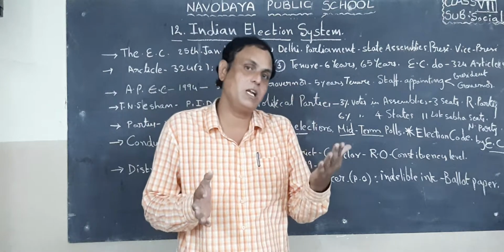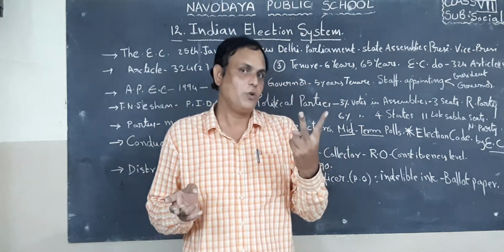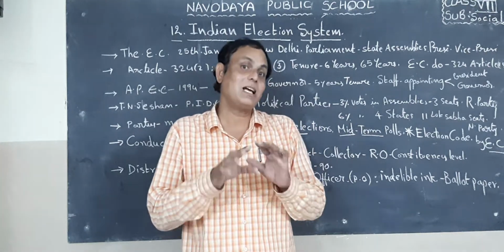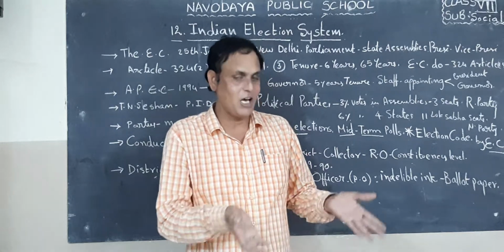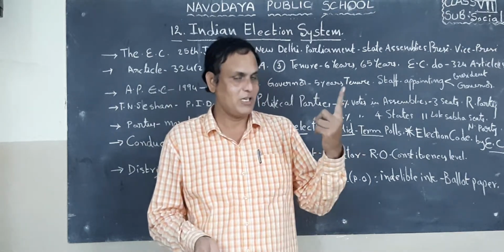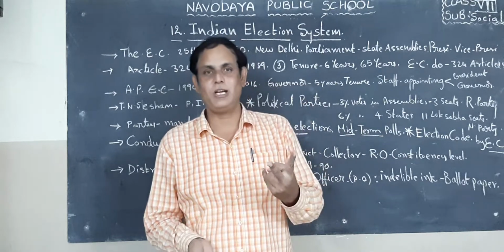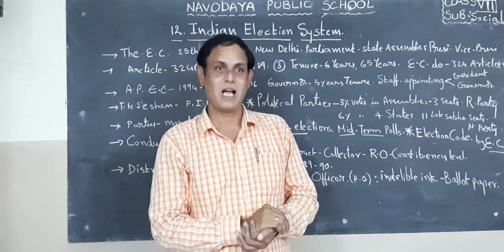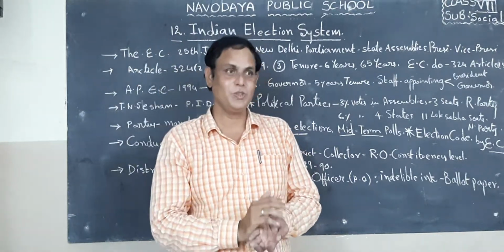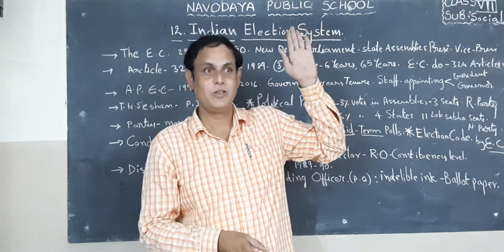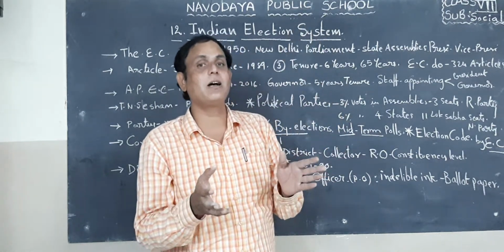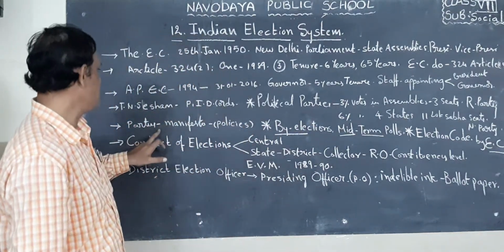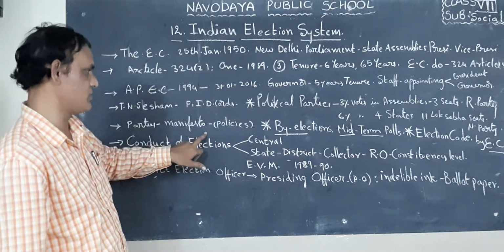So here, two national parties are there. What are the two parties? Congress party and BJP party. What are the regional parties? Here in Andhra Pradesh we have two regional parties, YSRCP and Telugu Desam Party. In different states also, DMK in Tamil Nadu, Asom Gana Parishad in Assam, Trinamool Congress in West Bengal. So these are the regional parties in different states. Next, students, listen. Parties issue manifestos, that means policies.